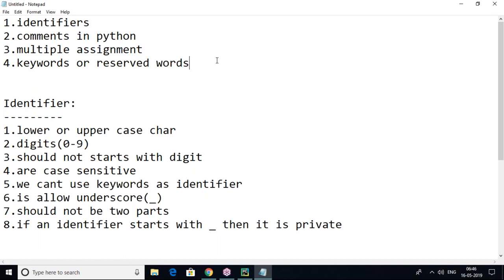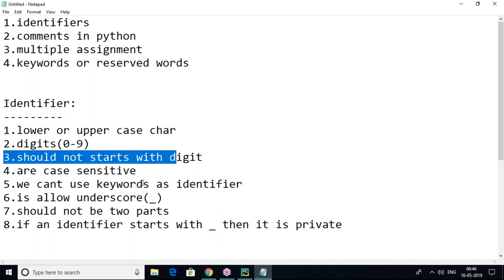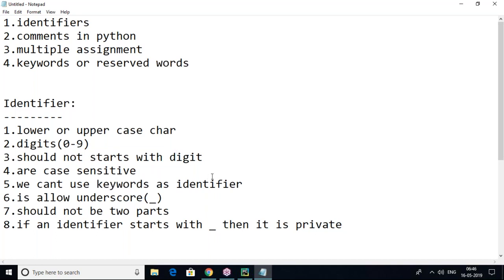Suppose if is a keyword. If I am using the if keyword in my Python program, that means I am going to test some condition. That means I have given a specific condition that I want to test, then we can use if. Suppose you are using the def keyword, define, that means you are going to define something. The while keyword, you are going to loop through something. So these are called keywords. You can't use keywords as normal variables. As I told you in identifiers also, keywords should not be used as identifiers. We cannot use any keyword as an identifier.